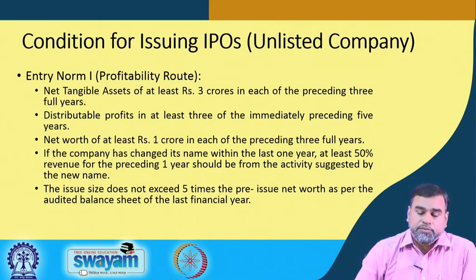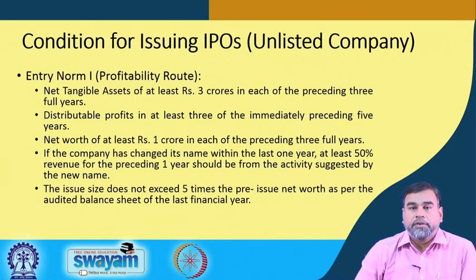In the preceding 3 years, the net worth of the company should be at least 1 crore. If the company has changed its name in between, having started operations or been founded, then within the last 1 year at least 50% of the revenue of the preceding 1 year should be from the new company, whatever new name they have given.